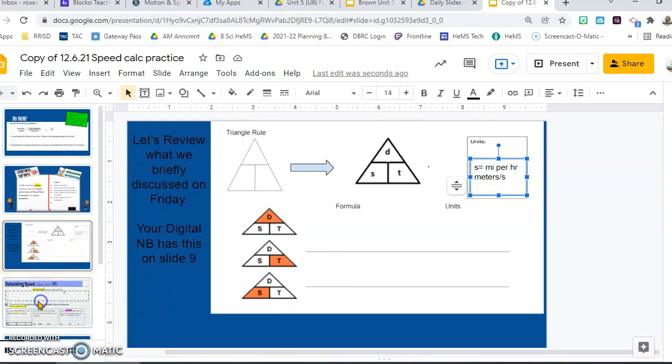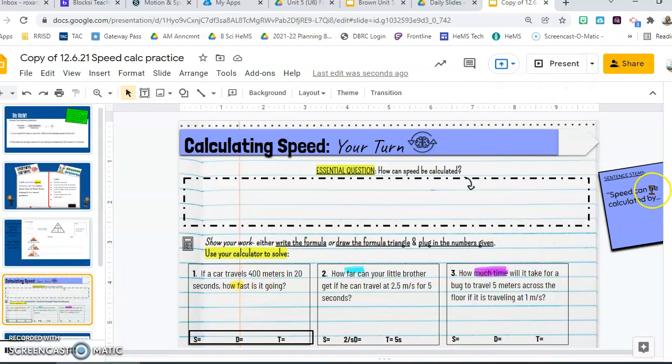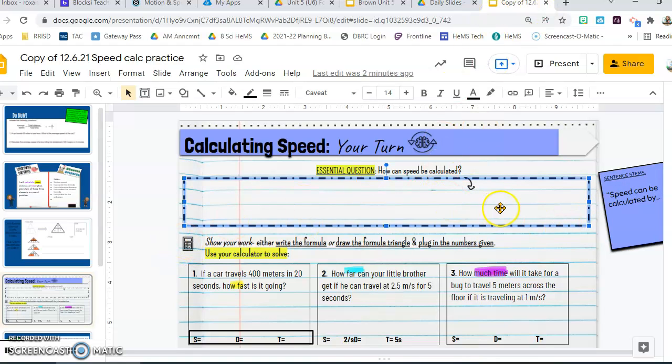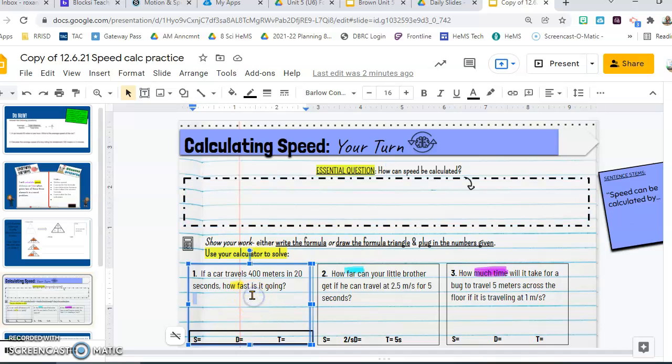All right. This is slide 10, where speed can be calculated by, you just type that in here, and then I would go back to slide 9 in my book and finish that. So if a car travels 400 meters in 20 seconds, how fast is it going? So let's look at that. We're going to take a look at that together.